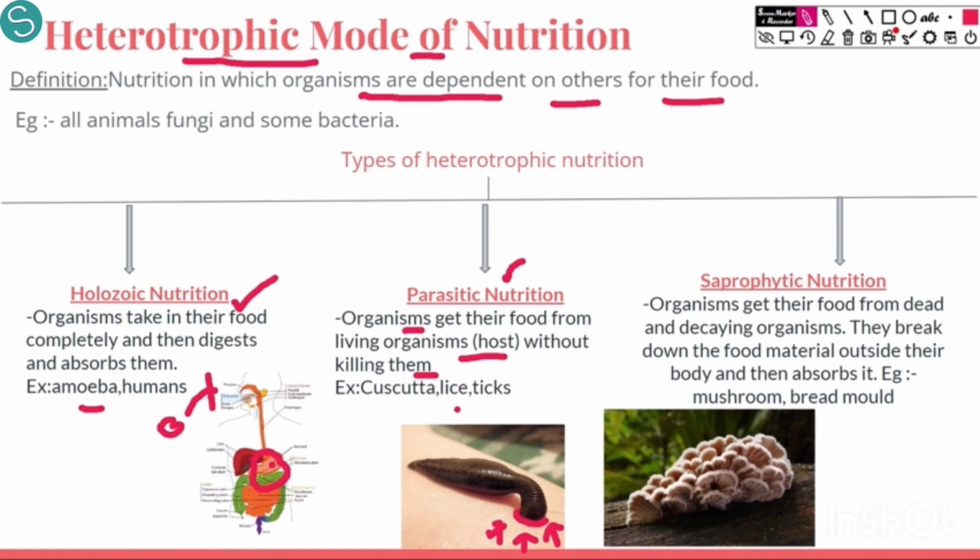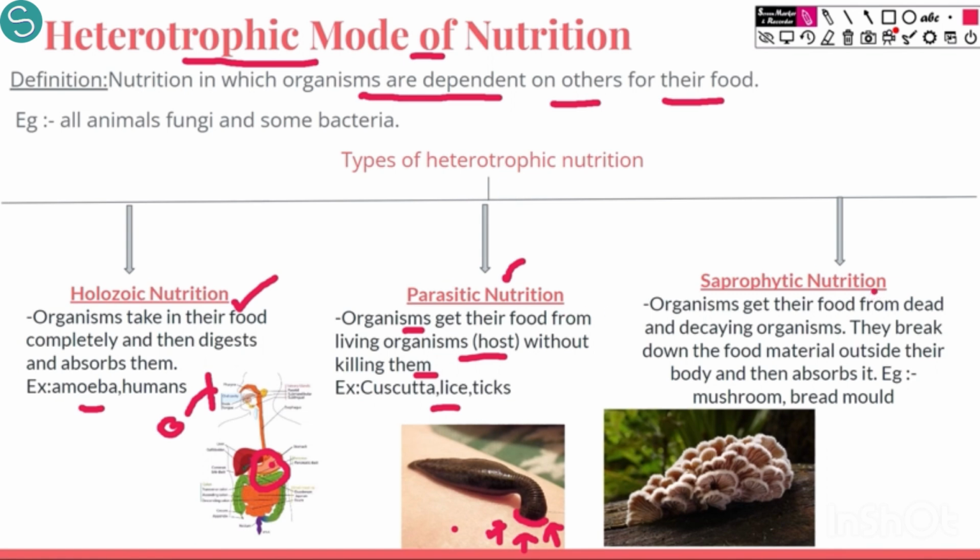We also have lice. You have seen that often lice get in our hair. That lice sucks the nutrients from our body without even killing us. So it nurtures itself but without killing the host organism. This is what happens in parasitic nutrition. The organism which is being deprived is called the host organism, and the organism which is sucking out the nutrients is the parasite, and this is why it is called parasitic nutrition.